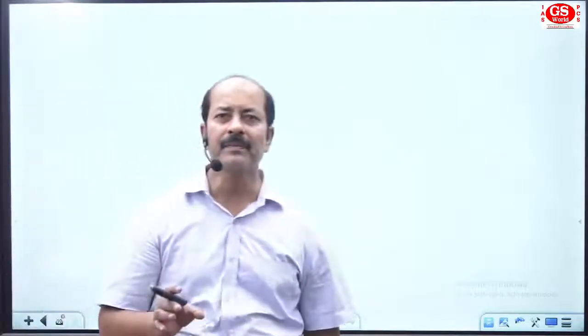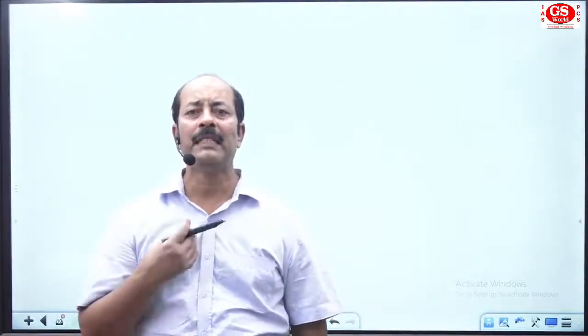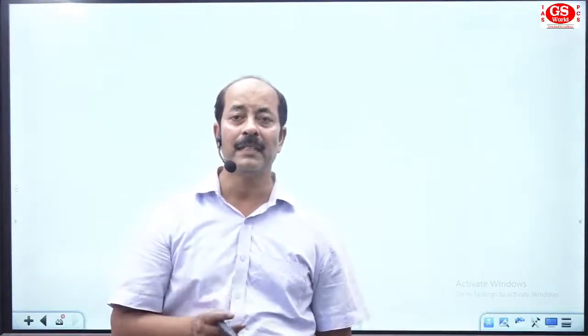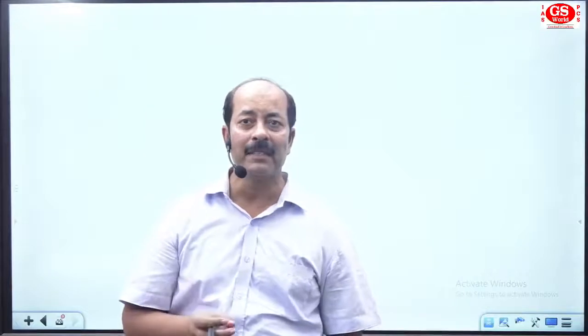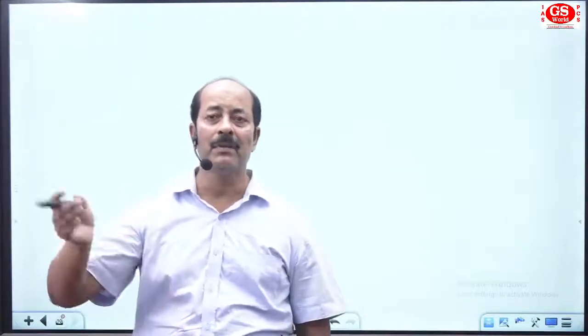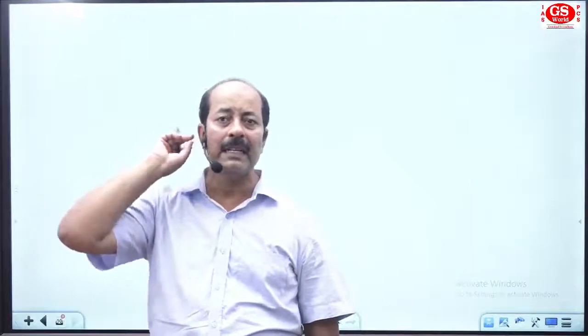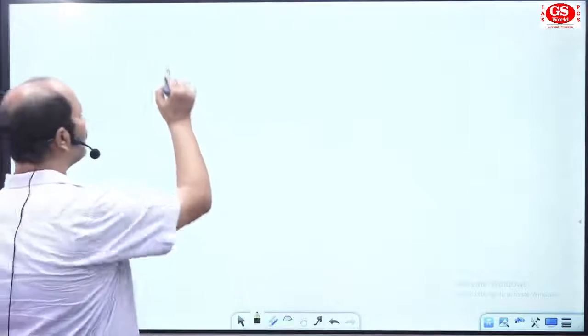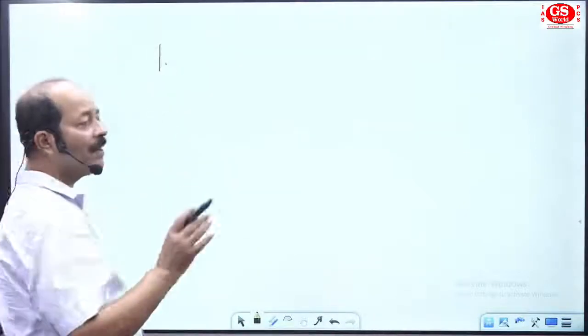Now, I would like to give you the details of each and every content area, section-wise, so that we will have a brief understanding of the syllabus. Then we'll go for the detail of each and every content one by one.